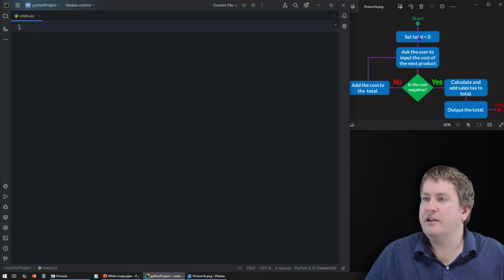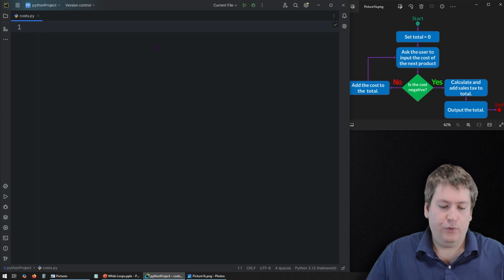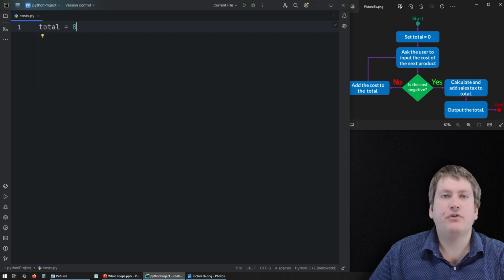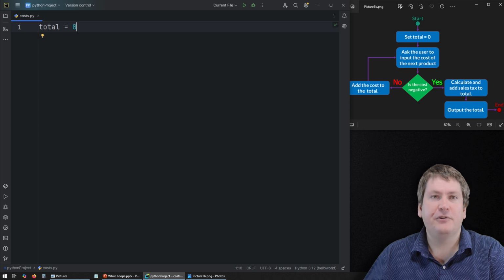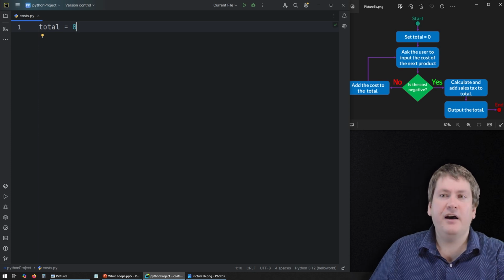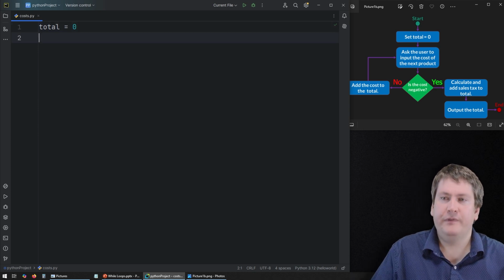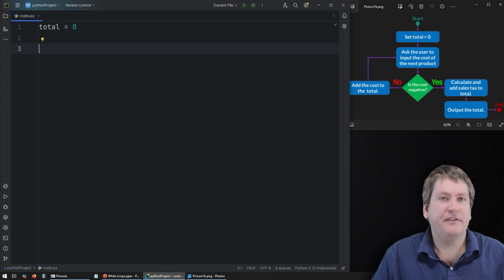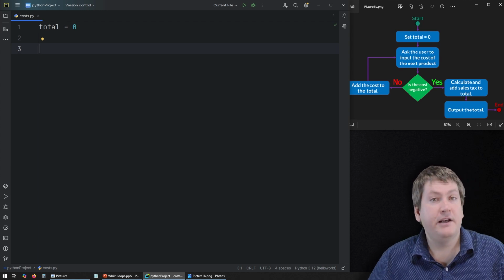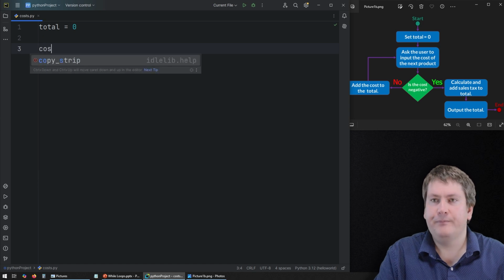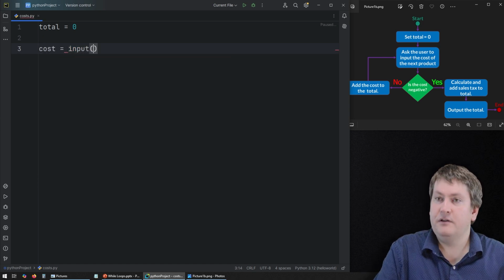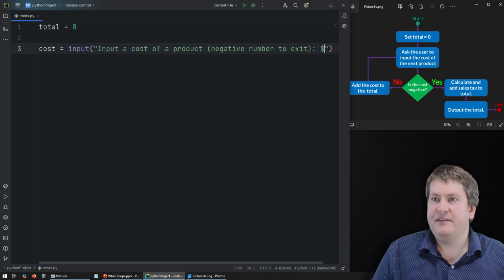If we look at the flowchart, the first thing we need to do is set total equal to 0. The reason why is total is going to keep track of the costs as the user inputs them. Each time they input a cost, we'll add that to our total. Speaking of which, the first thing we're going to need to do after setting total equal to 0 is to do a priming read and get the first value from the user. So we're going to say cost equals input, and we're going to just ask the user to input the cost of a product.